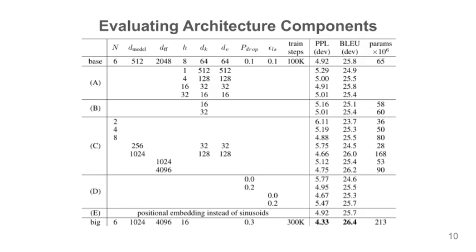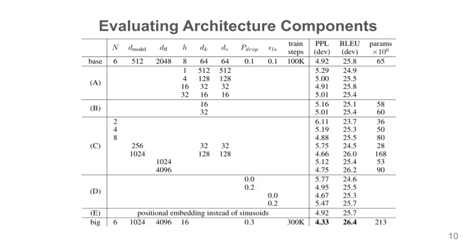A comprehensive ablation study was performed to systematically evaluate the contributions of the transformer's core components. This table details the performance changes on the English to German development set when key hyperparameters are varied. The analysis confirms the necessity of multi-head attention. While a single head significantly reduces the BLEU score, excessive heads also cause performance degradation.